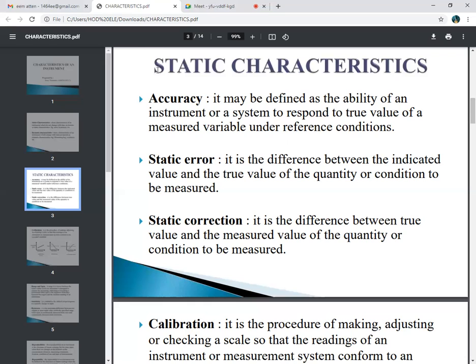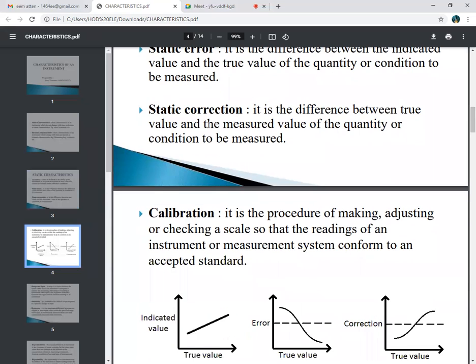Next one is static correction. It is nearly equal to static error. Static correction is the difference between the true value and the measured value of the quantity. That is again your static error; we just have to take the difference between both values.